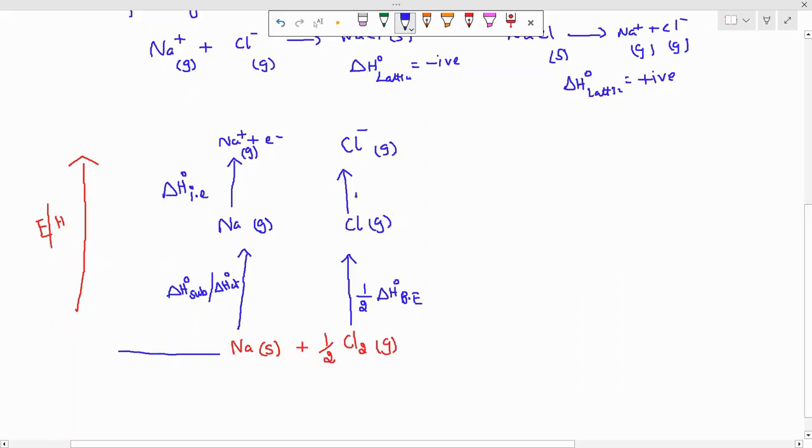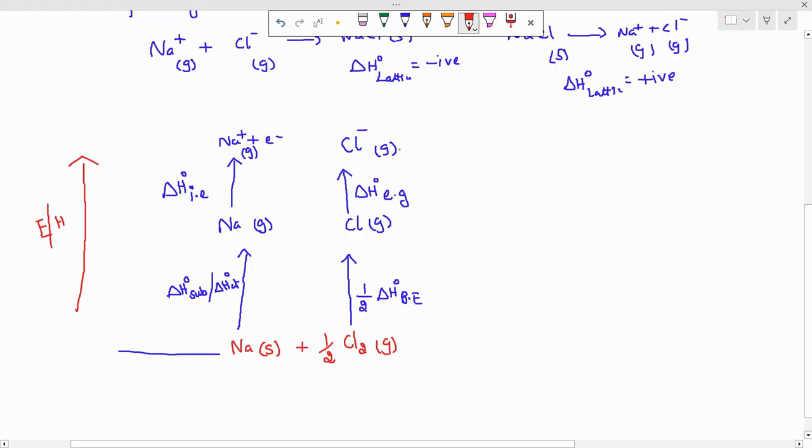So look at this. This will be called delta H naught. We are adding one electron. That is called electron gain, so this is called electron gain enthalpy. Now everything is over. Na plus in the gaseous state and Cl minus in the gaseous state are formed. Then finally I will get the crystal formation, that is, the NaCl crystal.